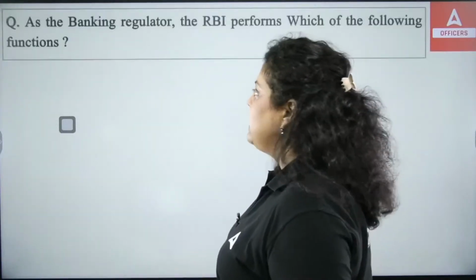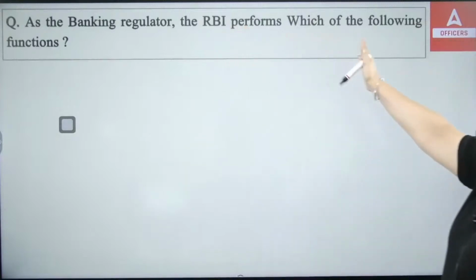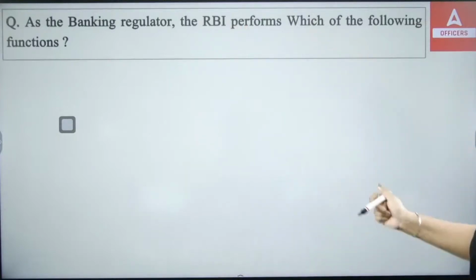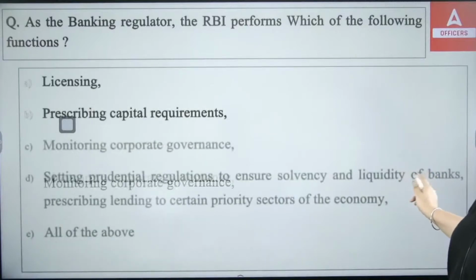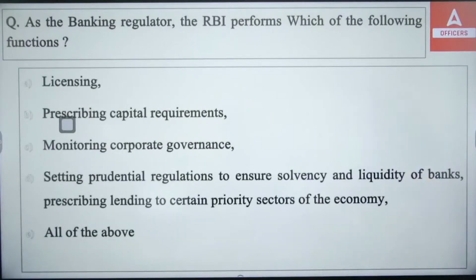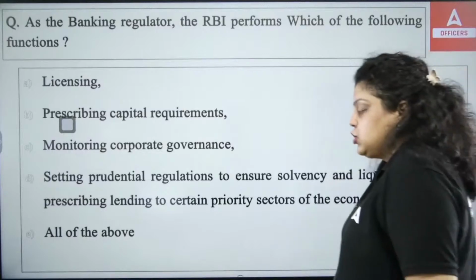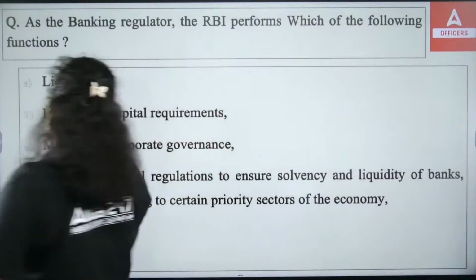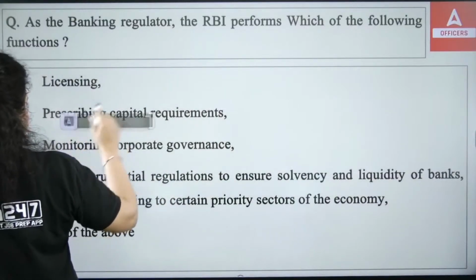Okay, now, as the banking regulator, the RBI performs which of the following functions? RBI is the regulator of the banking system. So which of the following functions is performed by RBI? First, licensing. Second, prescribing capital requirements. Third, monitoring corporate governance. Fourth, setting the prudential regulation to ensure solvency and liquidity of the banks. And also prescribing lending to certain priority sectors of the economy, and all of the above. So what do you think, which of the following is actually the function of RBI as a regulatory body of the banking sector?